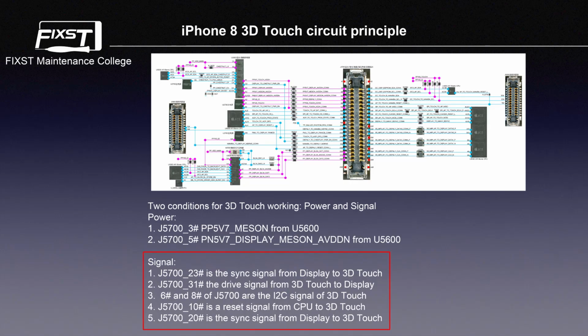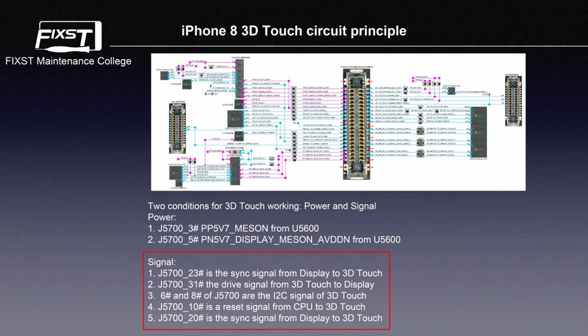Signal lines are 6. 1. J5700 pin 23 is the same signal from display to 3D touch. 2. J5000 pin 31 is the drive signal from 3D touch to display.